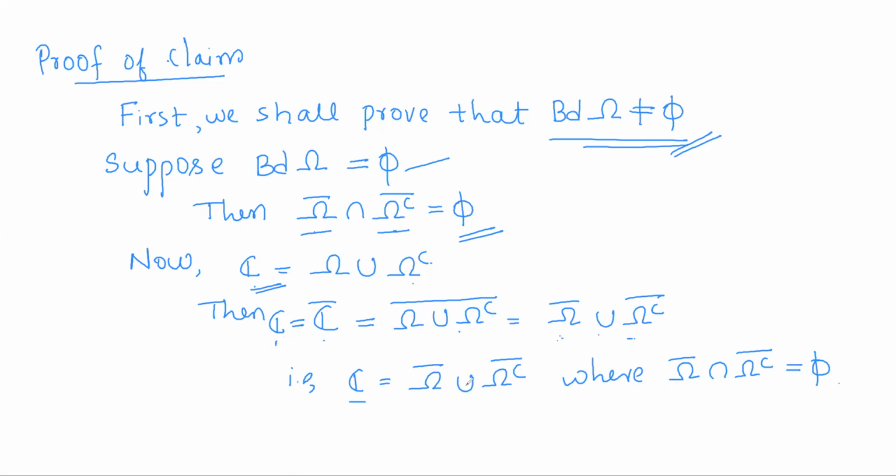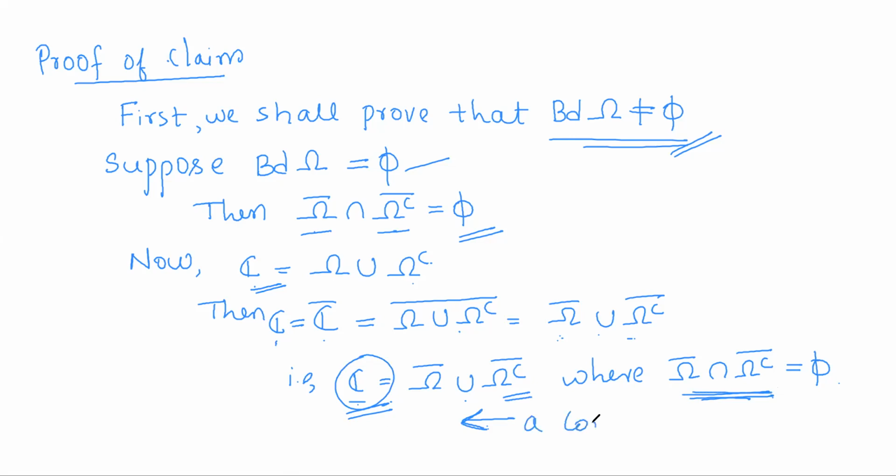So we get C to be the union of omega closure and omega complement closure, where these two are disjoint sets. So we expressed C as the disjoint union of two closed sets, which is impossible as C is connected. As C is connected, it cannot be expressed as a disjoint union of closed sets or a disjoint union of open sets. But we are successful in expressing C as the disjoint union of two closed sets.